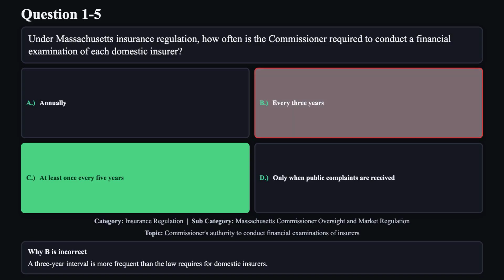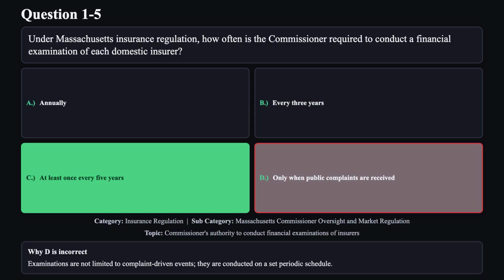Reason B is not correct. A 3-year interval is more frequent than the law requires for domestic insurers. Reason D is not correct. Examinations are not limited to complaint-driven events. They are conducted on a set periodic schedule.